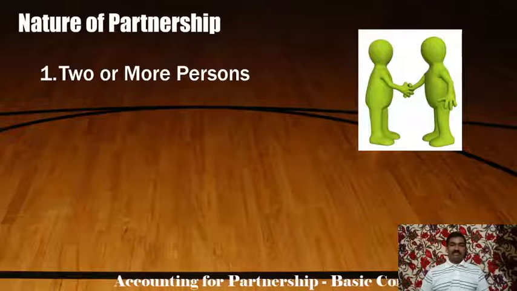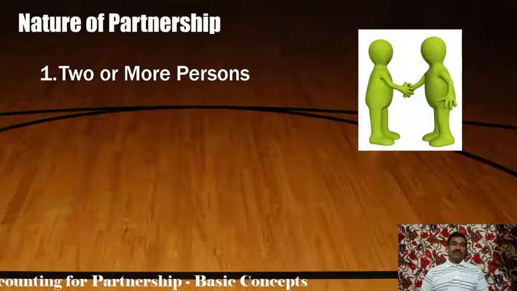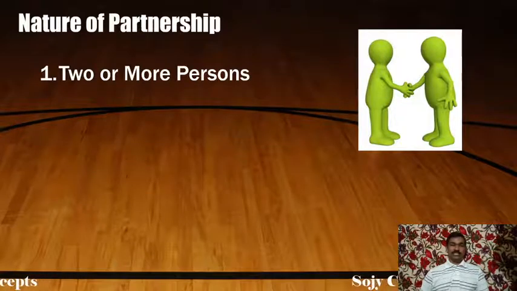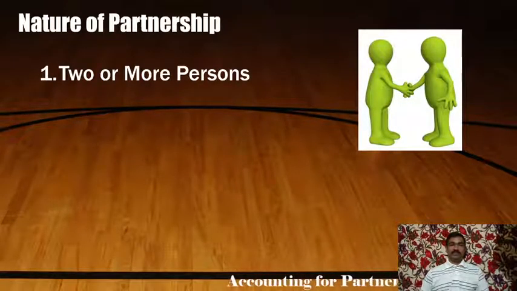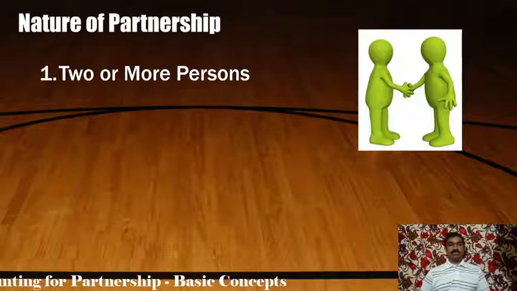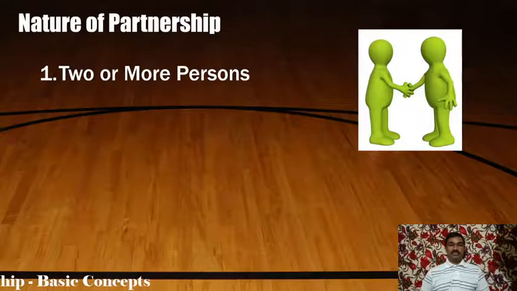Then there is a maximum limit of members in a partnership business. According to the latest Companies Act and Companies Rules, the maximum number of members is 50. In the Companies Act, they say it is 100, but in Companies Rules, it is limited to 50.